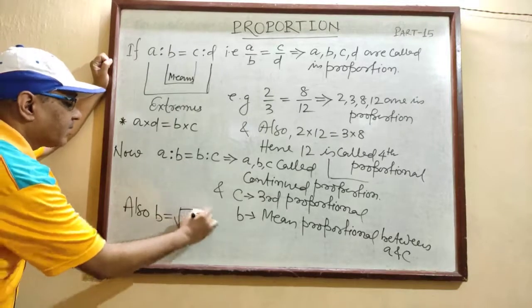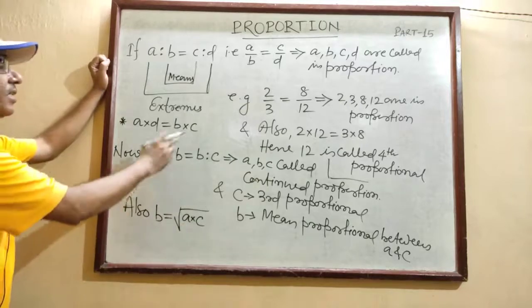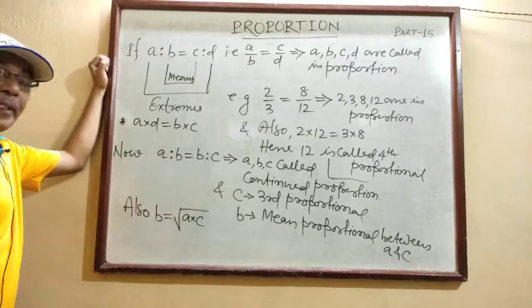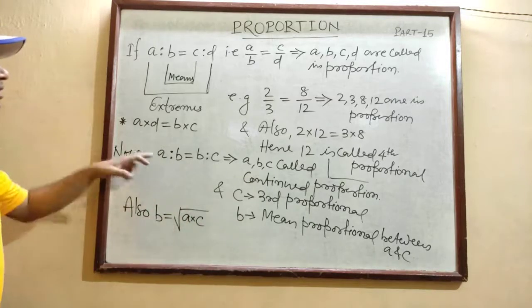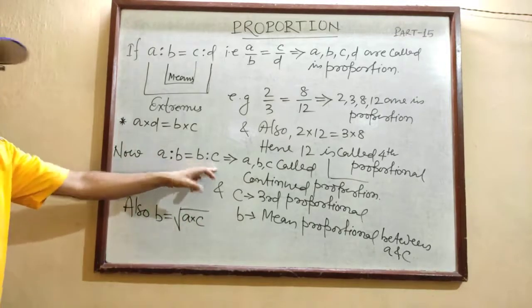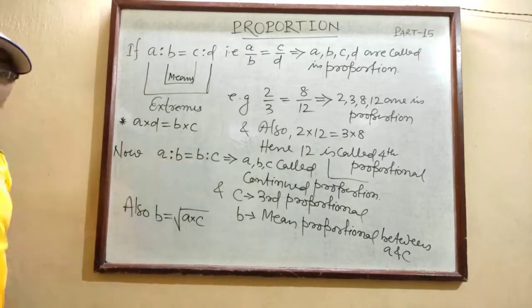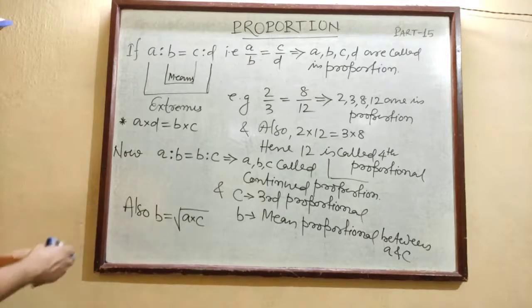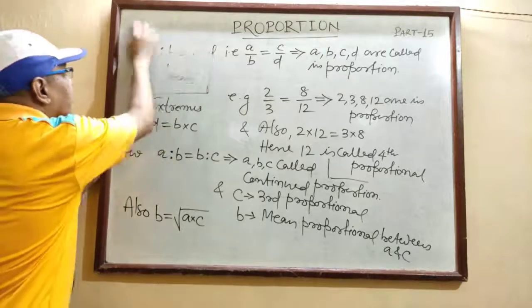The mean proportional is the square root of the product of the first and third proportional. A into C will be equal to B square, so B equals square root of A into C. So this is what proportional is. Let us see a few problems based on proportional and continued proportional. So let me rough this side.